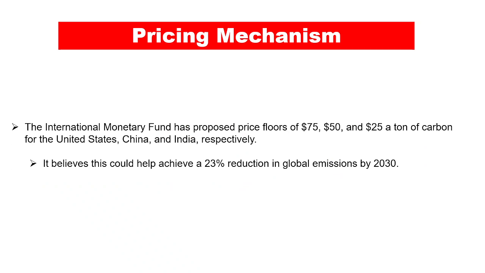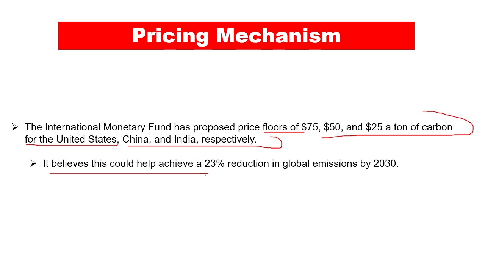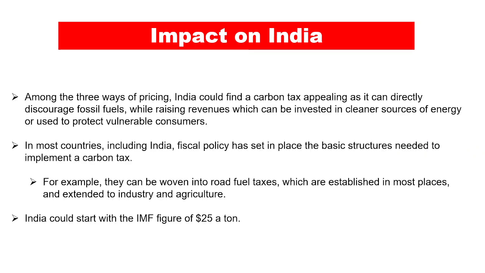Now how exactly is the pricing mechanism going to work? So the International Monetary Fund has proposed price floors of $75, $50 and $25 a ton of carbon for the United States, China and India respectively, and it believes that this could help achieve a 23% reduction in the global emissions by 2030, because these three countries, United States, China and India, are the highest emitters of the carbon, right? And that is why this particular model has been suggested by the IMF, and this is going to reduce the carbon emissions by 23%.